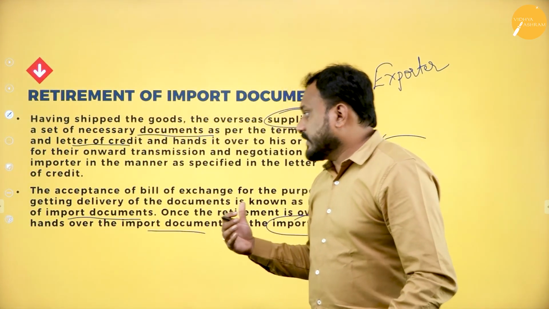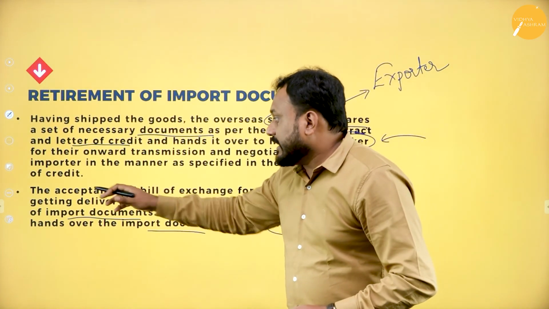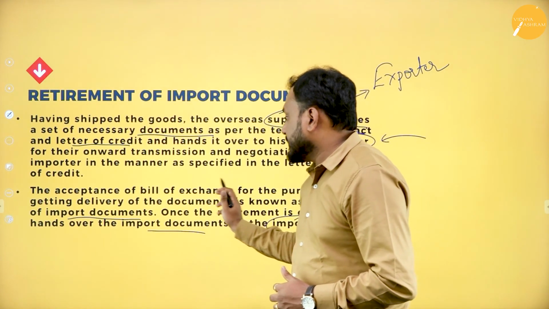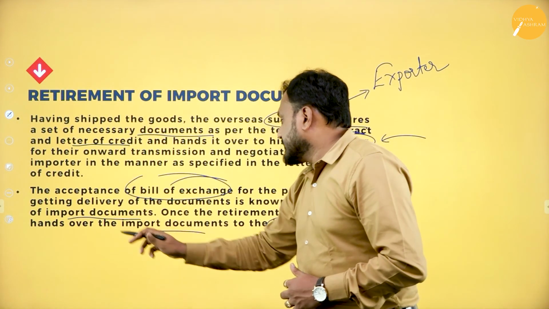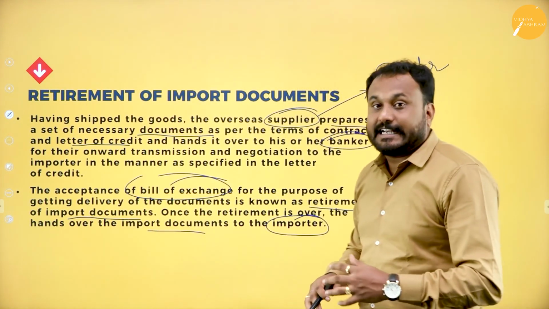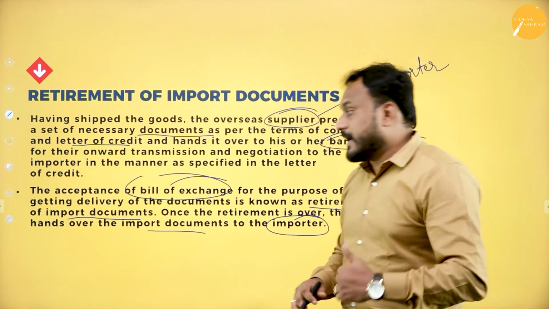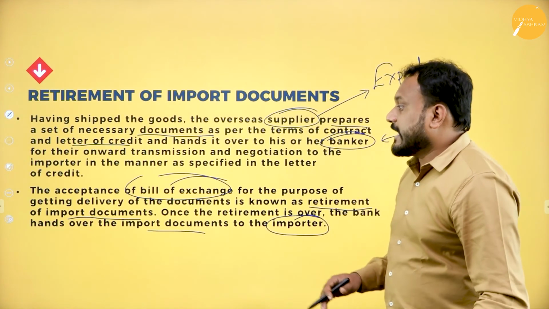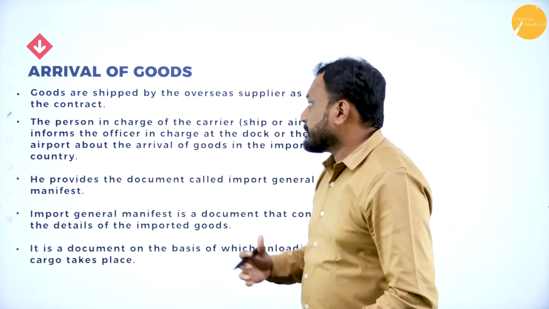Now when he goes with it, the other bank will go with acceptance of the bill of exchange. They'll go with the bill of exchange for the purpose of getting delivery. The other bank will go with getting delivery of the document. That is known as the retirement of import document.